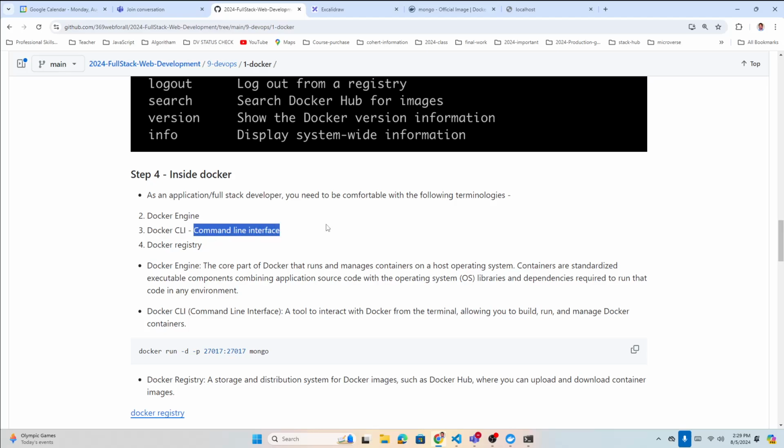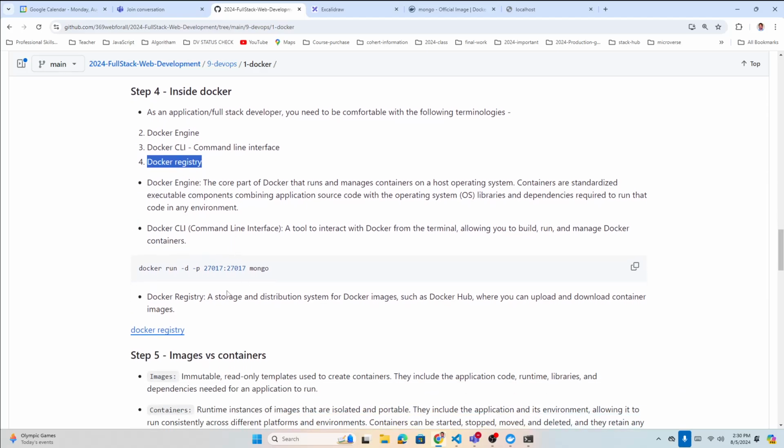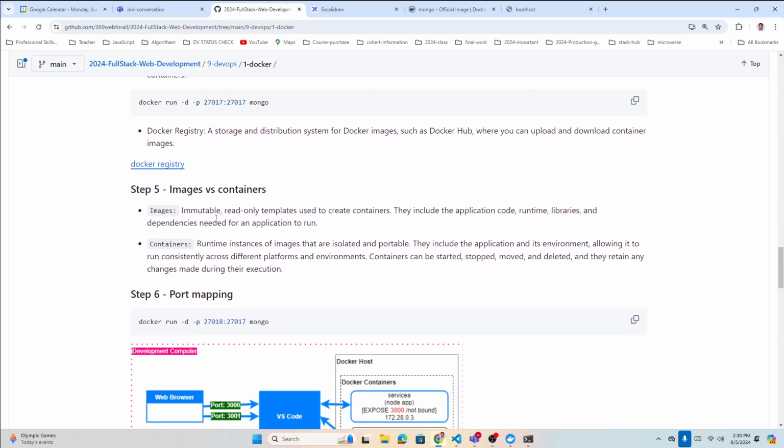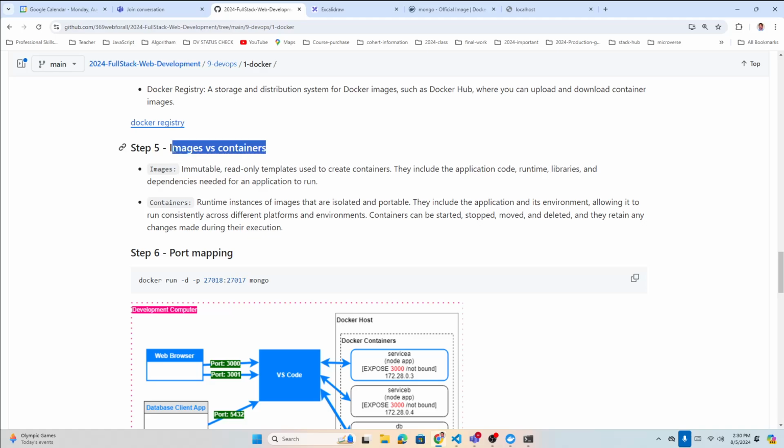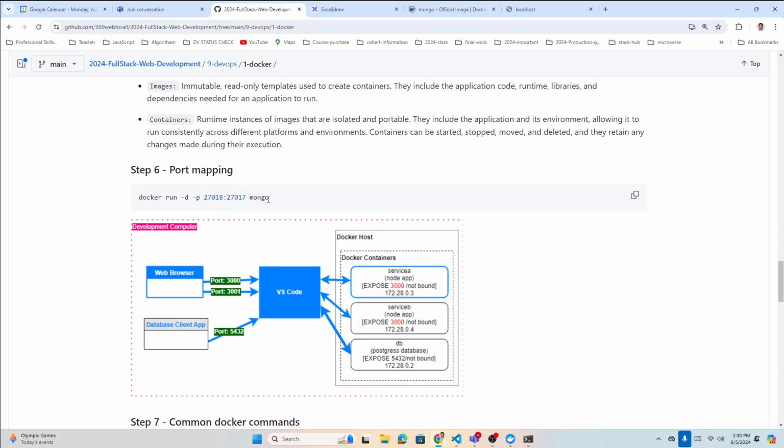So basically some small piece of code you're going to need to run your Docker, whatever you're going to do in Docker. And the Docker registry means the Docker Hub, where you're going to store your package, like all your code. So just go through that. And then image versus container, we have talked about that a lot. Just try to understand.